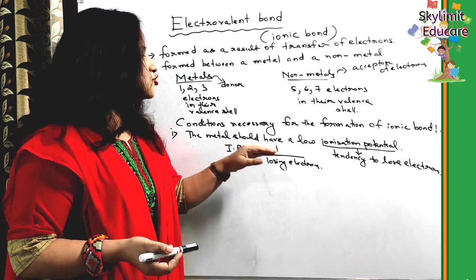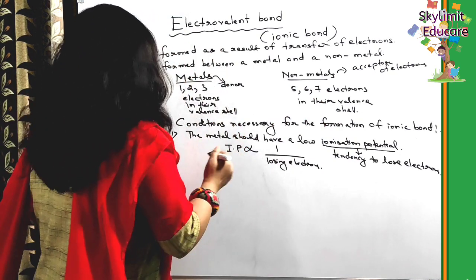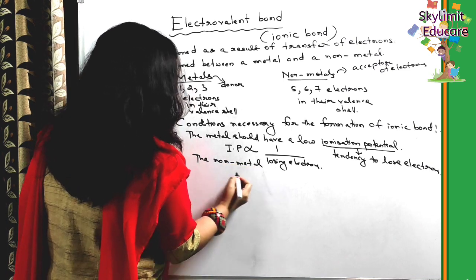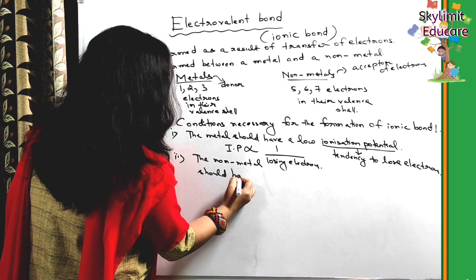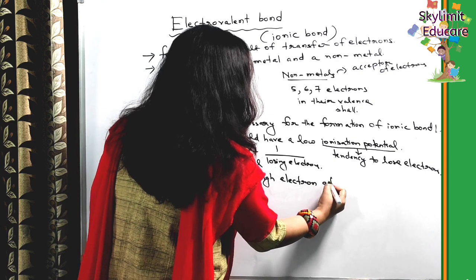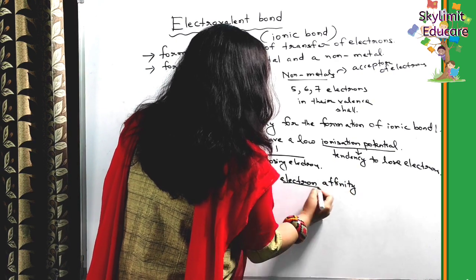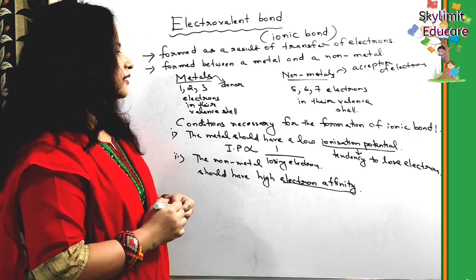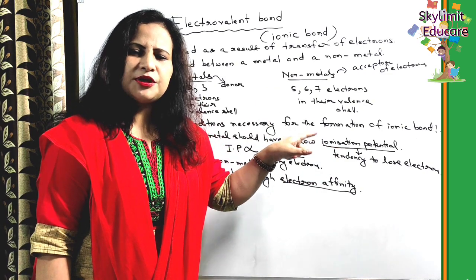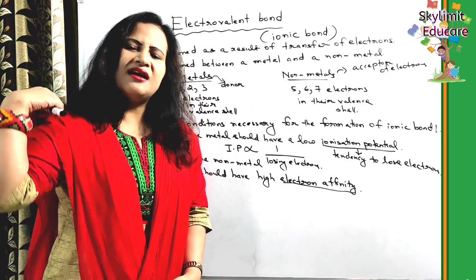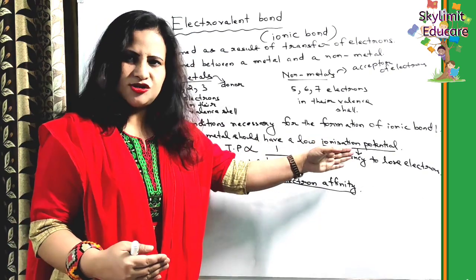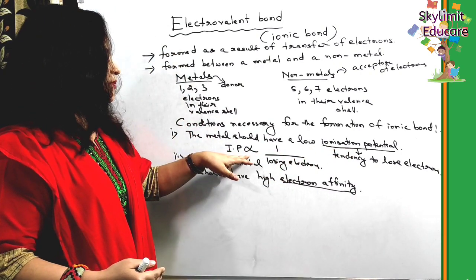So the metal should have a low ionization potential, and the non-metal should have high electron affinity. Okay, remember these terms, students. So what are the basic conditions necessary for the formation of an ionic bond? The metal should have a low ionization potential, because high ionization potential means the tendency to lose electrons is less. The tendency to lose electrons should be greater, so it should have low ionization potential, right? Because ionization potential is inversely proportional to what?